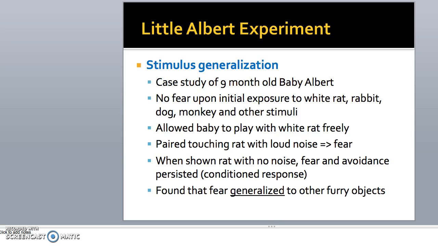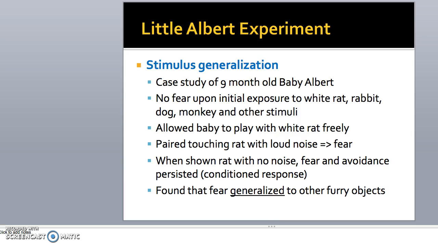We talk about James Watson. One of his most important pieces of work, or most featured, is the Little Albert experiment, which can be defined as stimulus generalization. It's a case study of 9-month-old baby Albert, who had no fear upon initial exposure to white rats, rabbits, dogs, monkeys, and other stimuli. So he allowed the baby to play with the rat freely, and then he paired touching the rat with a loud noise. And typically, 9-month-old babies are wired to be fearful of loud noise. So when shown the rat with no noise, fear and avoidance persisted. So that was a conditioned type of response.